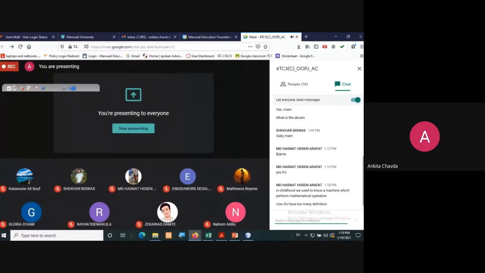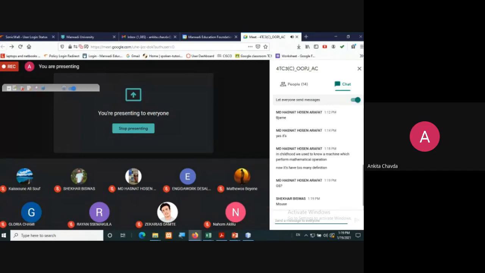Now, what do you mean by console input and output device? What do you mean by that? Not exactly, because we are talking about hardware right now, right? So that OS will be there in software.